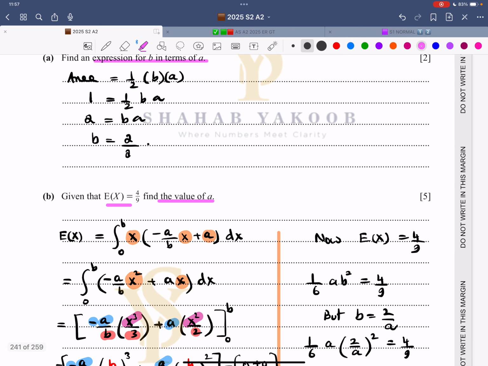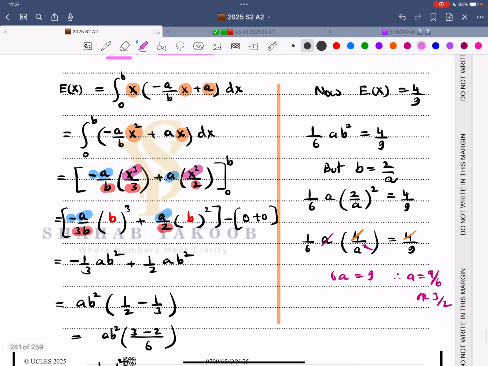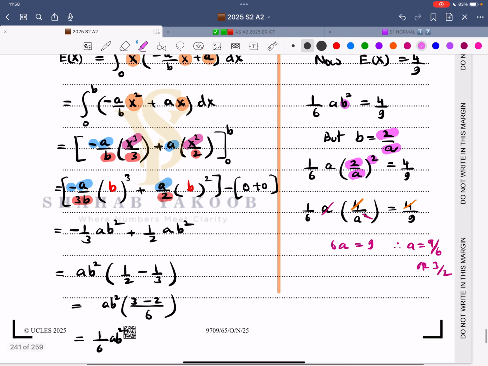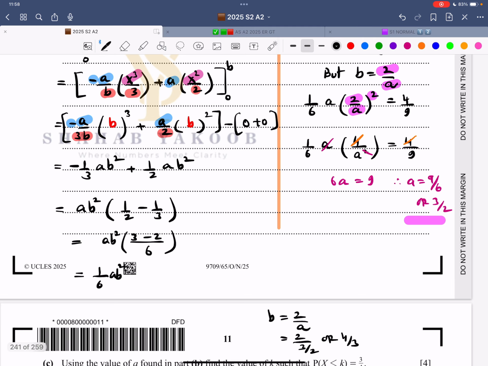So this thing over here, b equals to 2 over a. b equals to 2 over a. So substitute it in place of b, that is 2 over a whole square. That is 4 over a square. And this cancellation, and we find the value of a as 3 over 2. So the value of a is coming out to be 3 over 2.